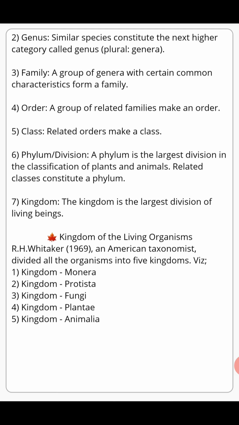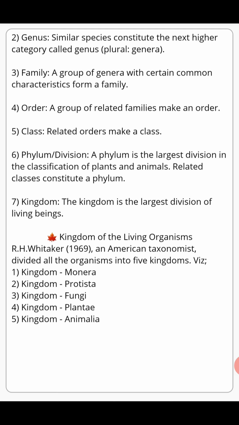Once again I am saying this: if different classes of living organisms have some similar characteristics between them, then they belong to the same phylum or division. And finally we have got kingdom. Kingdom is the largest group of living organisms. So all the units of classification come under the kingdom.